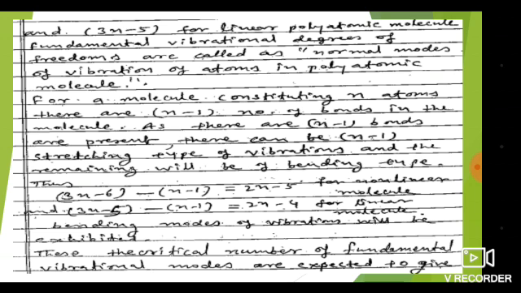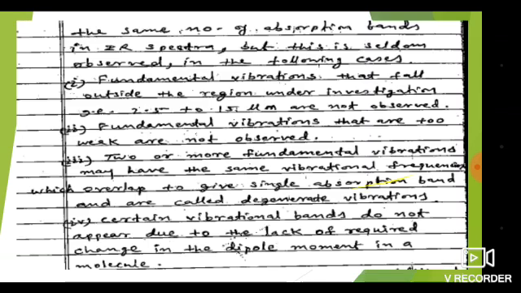Thus 3n minus 6 minus (n minus 1) is equal to 2n minus 5 bending vibrations for the non-linear molecule, and 3n minus 5 minus (n minus 1) is equal to 2n minus 4 for the linear molecule. Bending modes of vibration will be exhibited. These theoretical numbers of fundamental vibration modes are expected to give the same number of absorption bands in the IR spectrum, but this is seldom observed in the following cases.